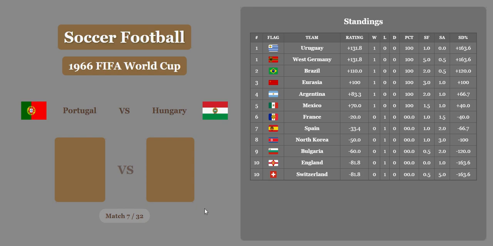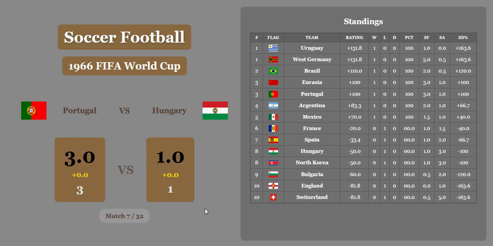Portugal versus Hungary. 3-1. Portugal with a huge win. That is monstrous. No significant economic difference. And Portugal will take third place along with Eurasia. And Hungary will be down in 8th with North Korea.